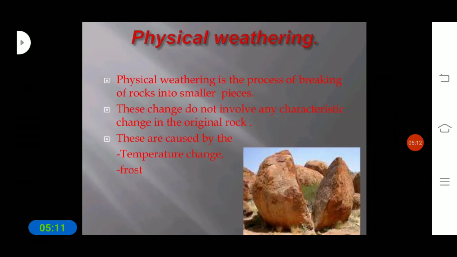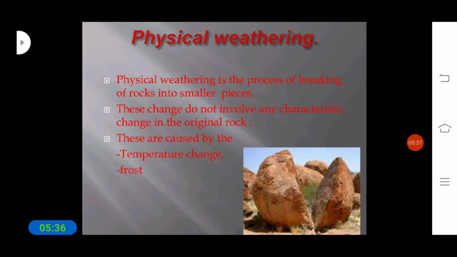What do you mean by physical weathering? Physical weathering is the process of breaking rocks into smaller pieces. These changes do not involve any characteristic change in the original rock.